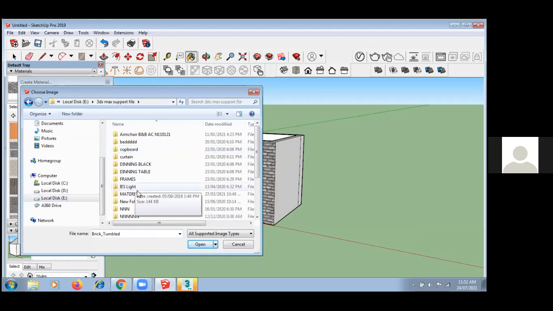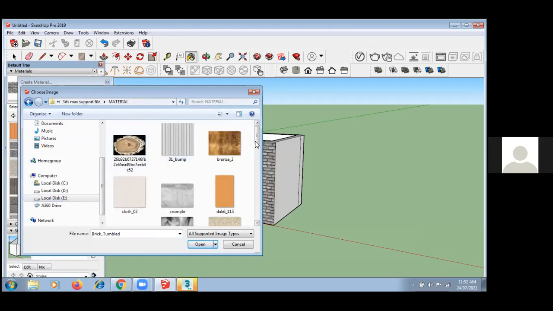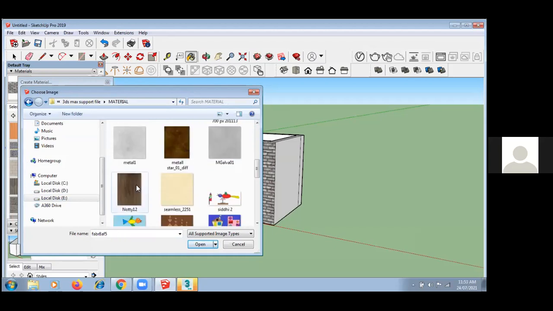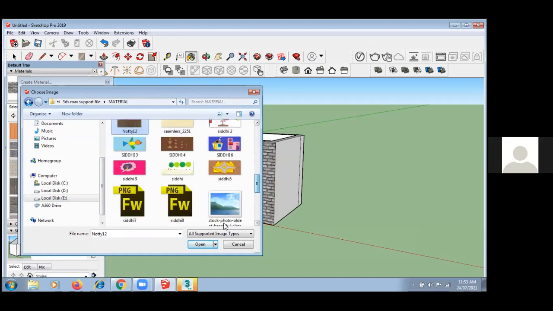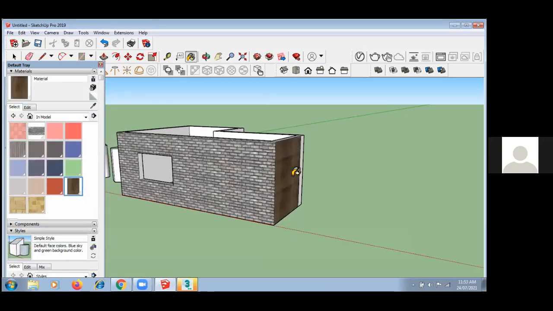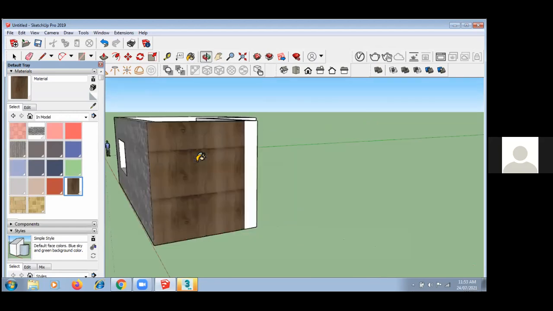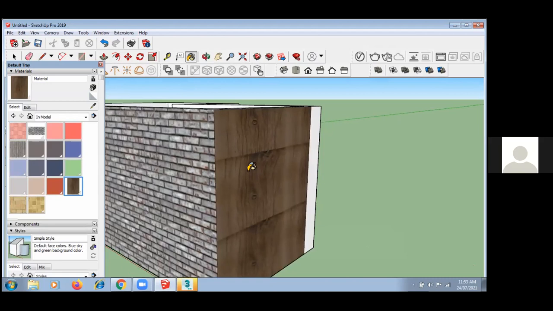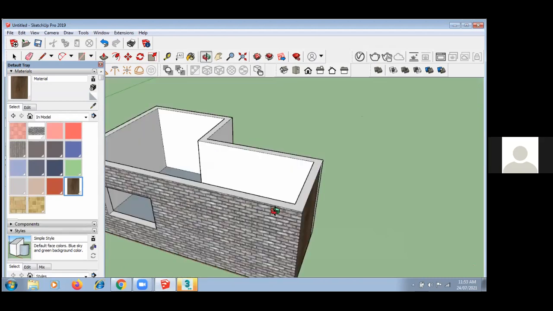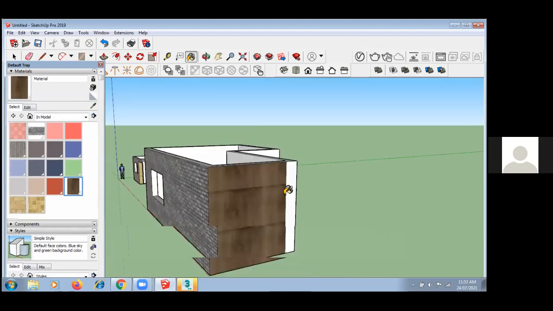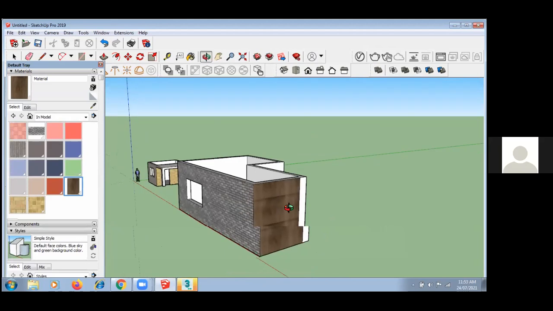Here, material. Now suppose I want this design, or maybe I want this design. I have to select that and just do open. Now can you see this? So I can apply my material onto my object. So guys, it is easy to create models as well as easy to give material.